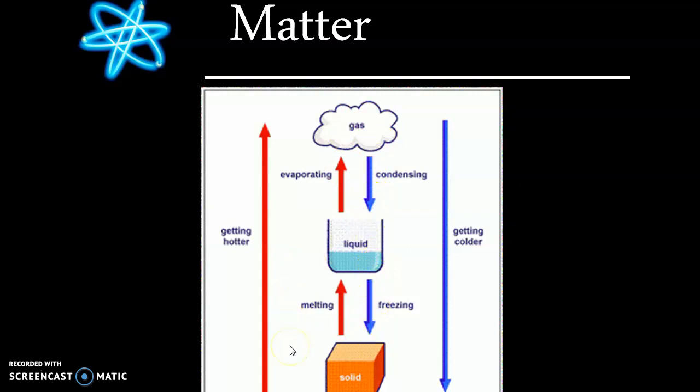If you see, this is pretty similar to the water cycle, if you remember that, okay? Evaporation, condensation, it freezes, okay? See, this is what happens in nature with all types of matter.